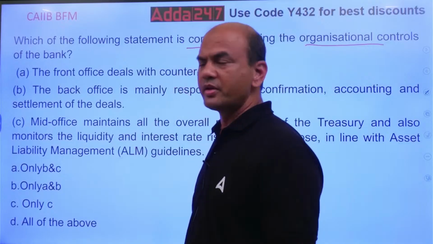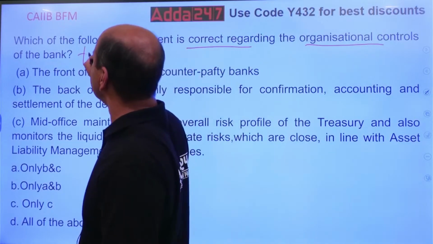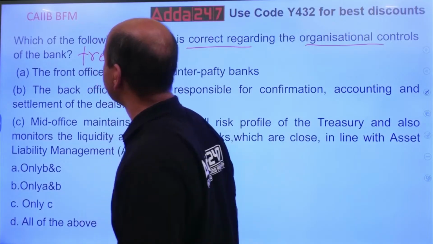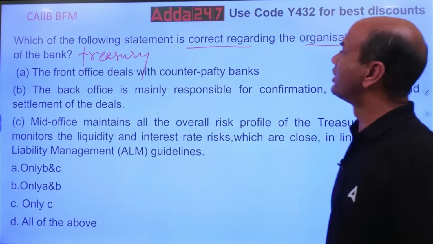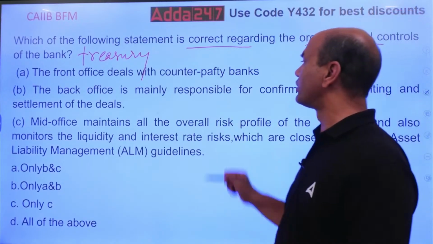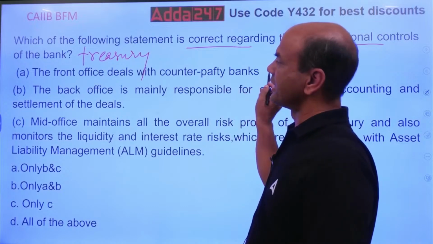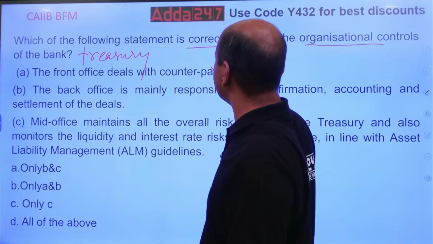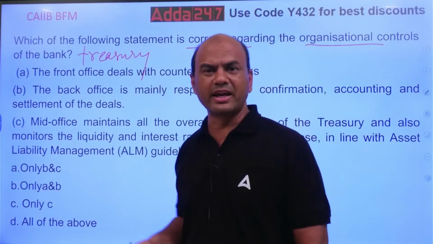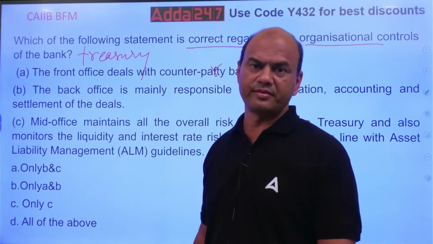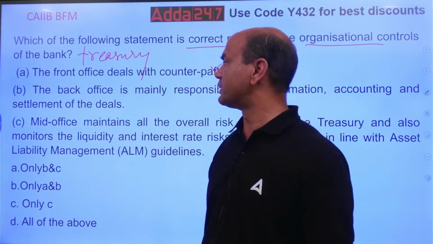So which of the following statements is correct? The front office deals with counterparty banks. Front office will deal with counterparty banks. Counterparty means opposite party, buyer and seller. If you are the seller, the other party will be the buyer. So front office deals with that.